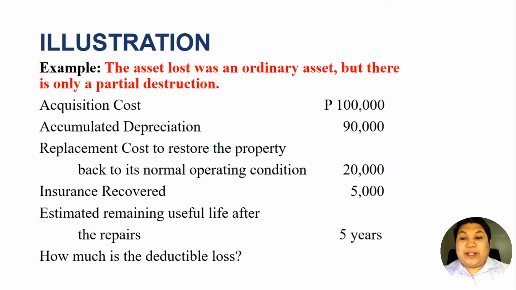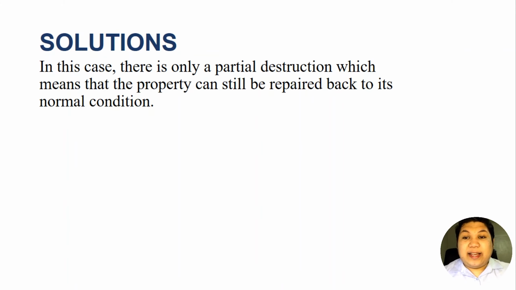So the first step here is to compute how much is the book value of the property. Then we will compare that book value to the amount that the company should spend to repair or to restore the property. Okay, so in this case, there is only a partial destruction, which means that the property can still be repaired back to its normal condition.